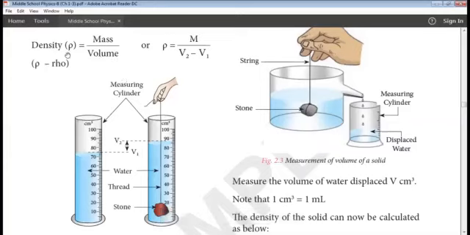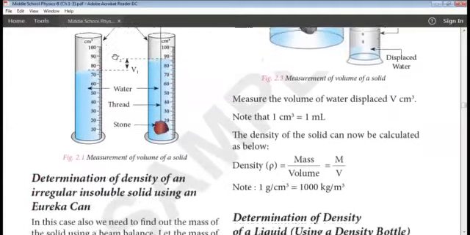This symbol is rho, the symbol of density. So if you substitute the mass of that stone and the volume of the stone, which is V2 minus V1, you are going to get the density of that particular substance.